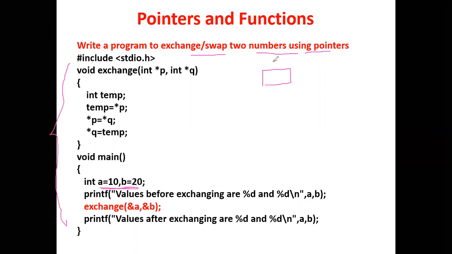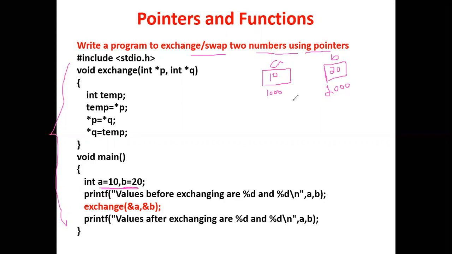Here we have two variables, A and B, and they have some addresses. Then they have some values, 10 and 20.